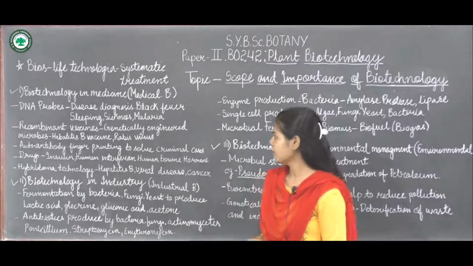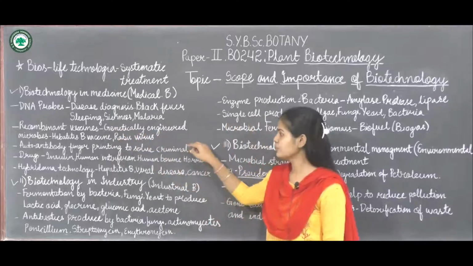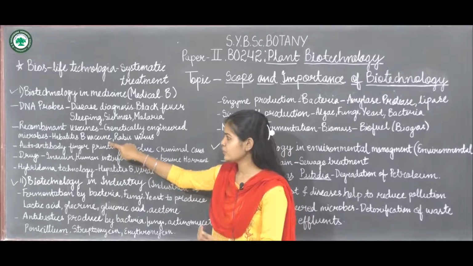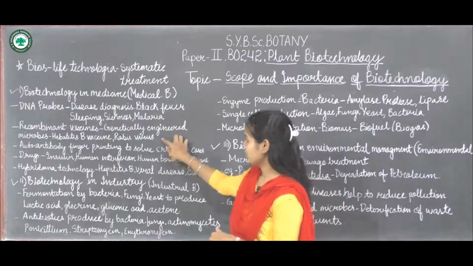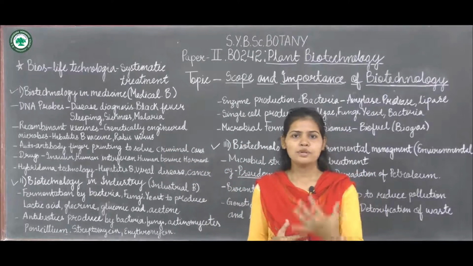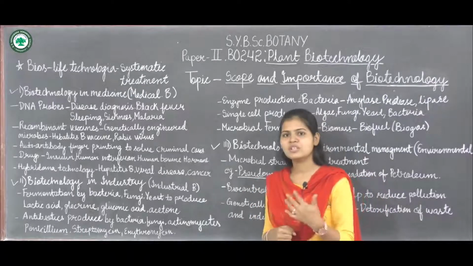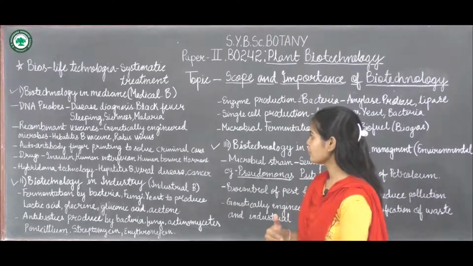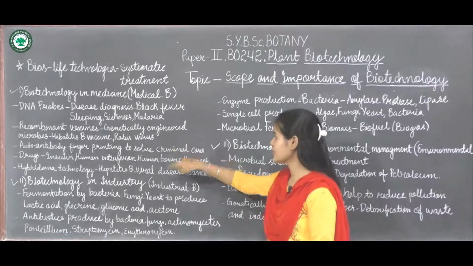Now next is recombinant vaccine. What will a recombinant vaccine do? Genetically engineered microbes are used for treating diseases such as hepatitis B and rabies virus. Recombinant vaccines are produced by using biotechniques, and they are used for treating the diseases hepatitis B and rabies virus.